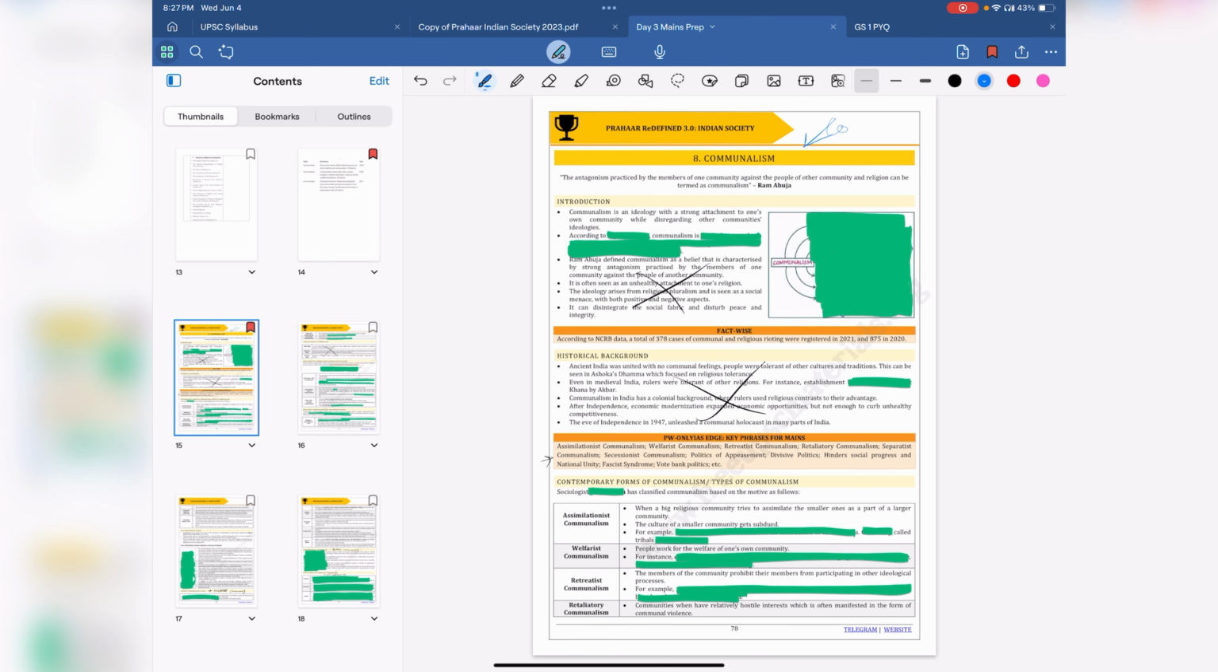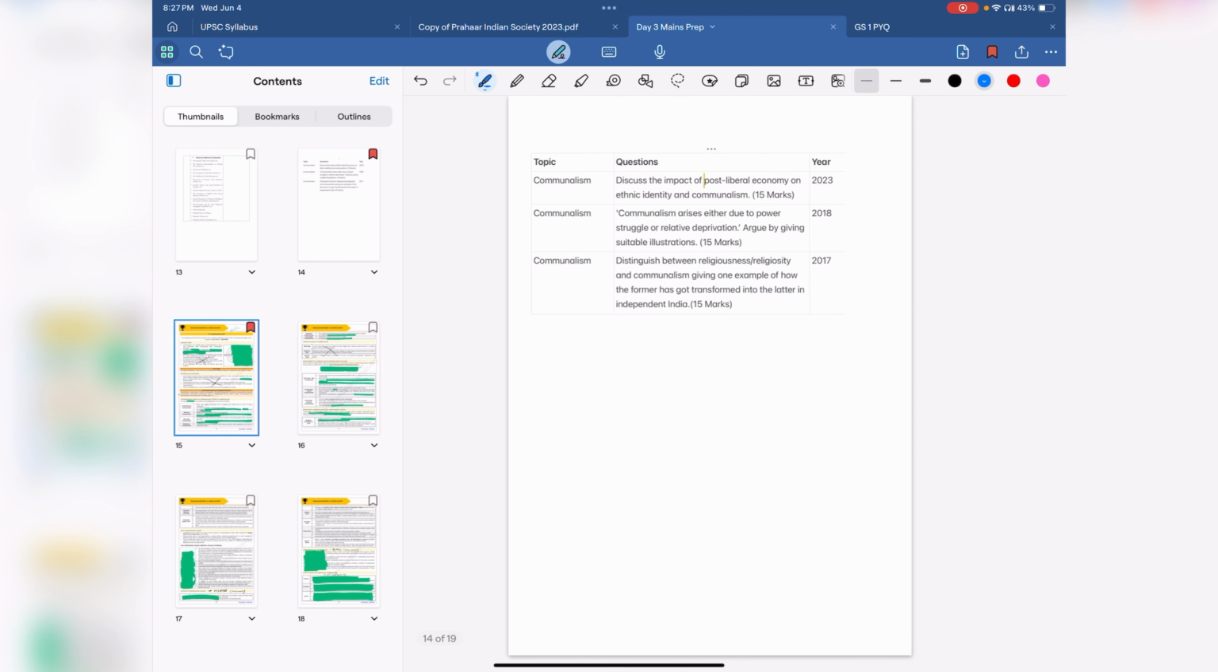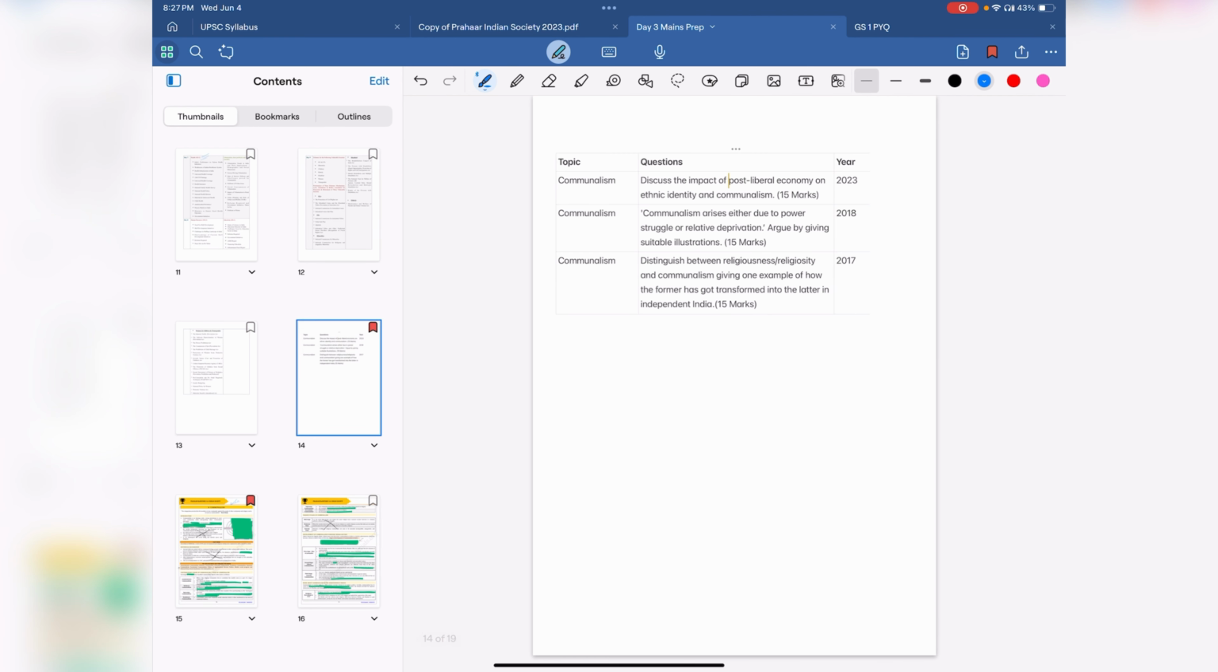See, as I showed you, this is communalism after first reading. I have highlighted based on PYQs. These are some of the questions that were directly asked from communalism. Please remember that the topics, especially in society, are interconnected. Just because a question doesn't mention the word communalism doesn't mean the question cannot pertain to it. But what I've done here is taken only the questions which had used the word communalism to make it easier.